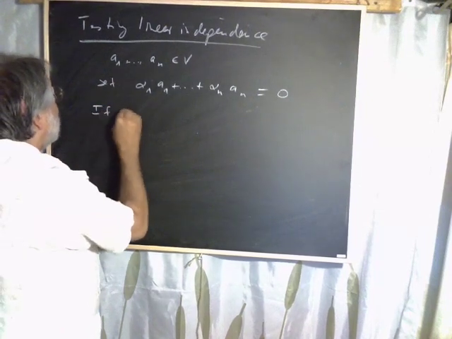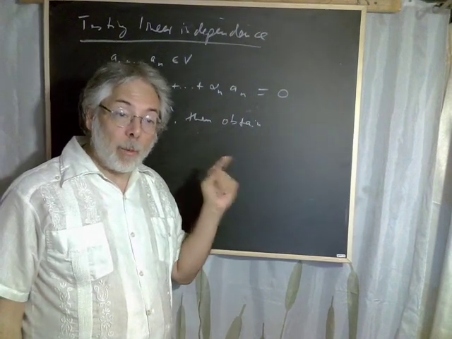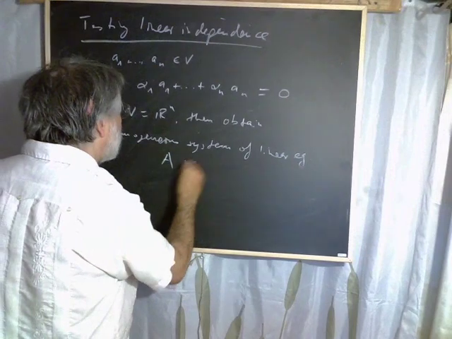So if V is R to the n, then we obtain a homogeneous linear system of equations, which we can just write as Ax equals 0.